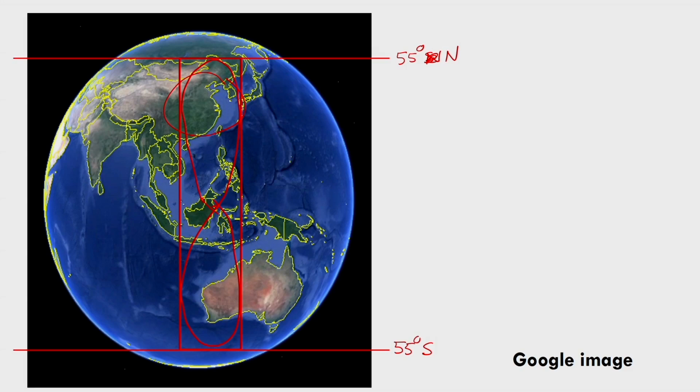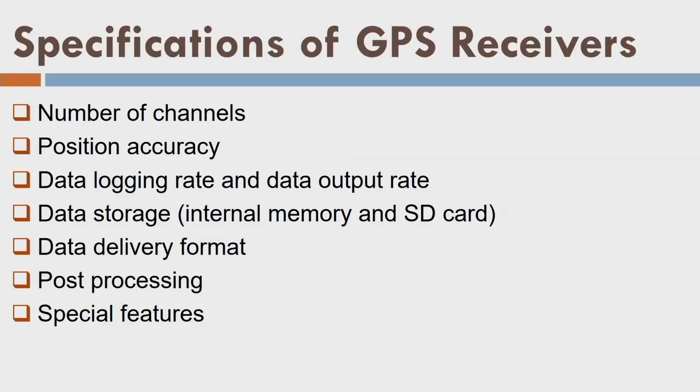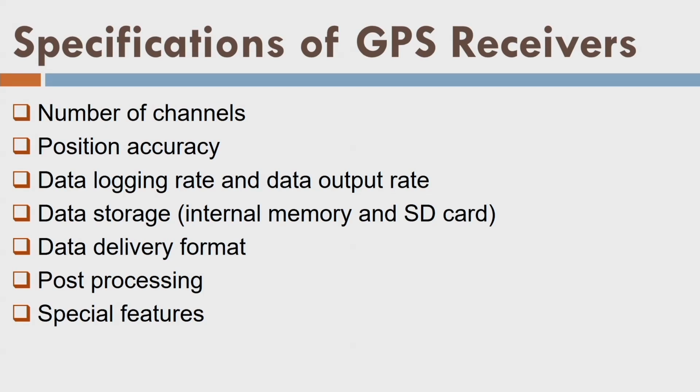So all these are regional GPS systems, or we can say all are global in nature. However, they are tuned for regional requirements. Now we have learned about all the GNSS constellations. So let us try to look into the specifications of GPS receivers that you may buy or you are planning to buy.